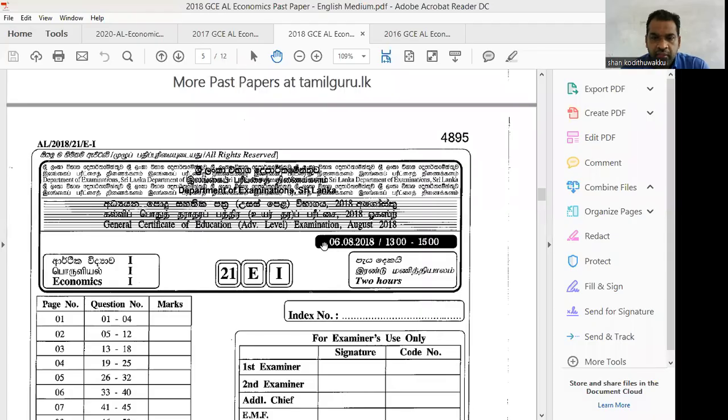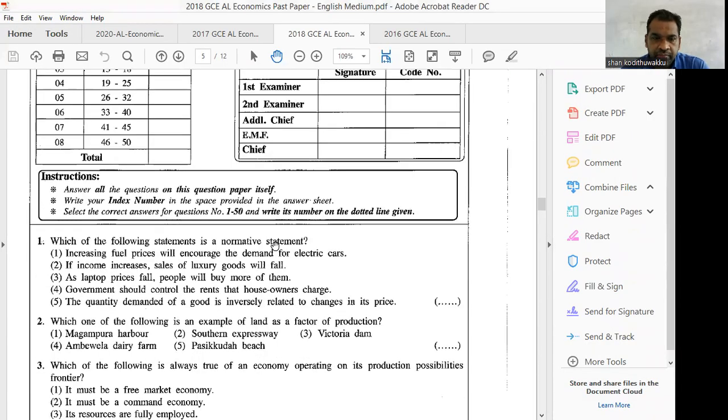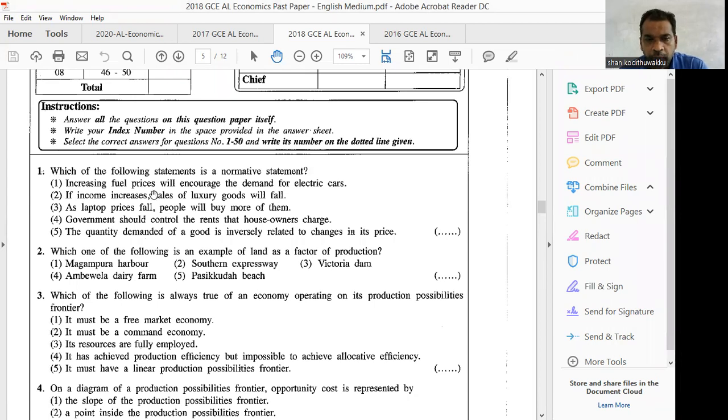2018, paper 1. Then question number 1: Which of the following statements is a normative statement? Here you have to really understand the normative statement and the positive statement.